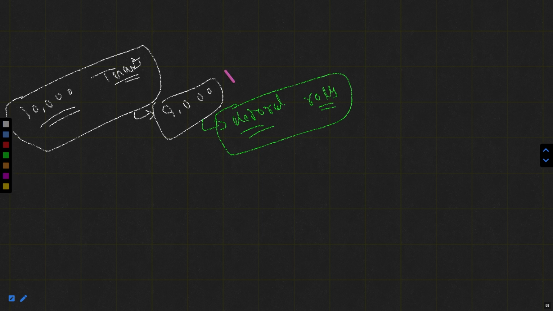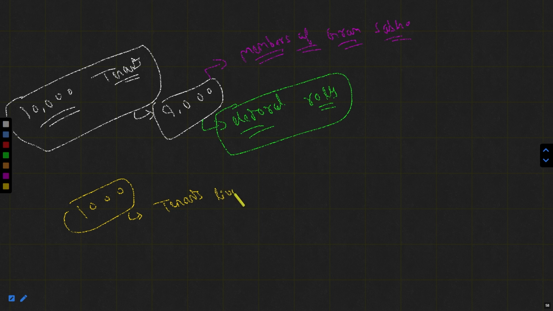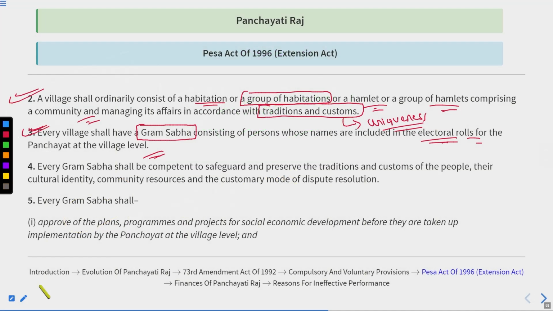Okay, so only the 9,000 will be the members of the Gram Sabha. The remaining 1,000 will only be tenants living there. All right.